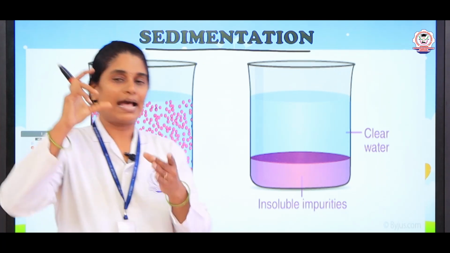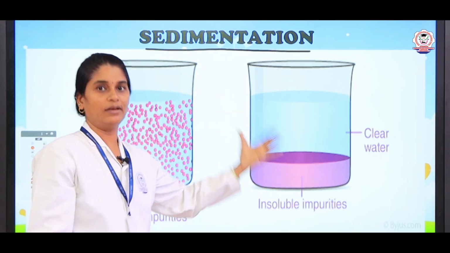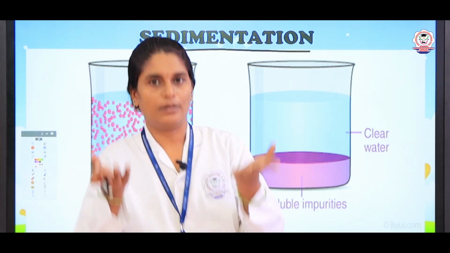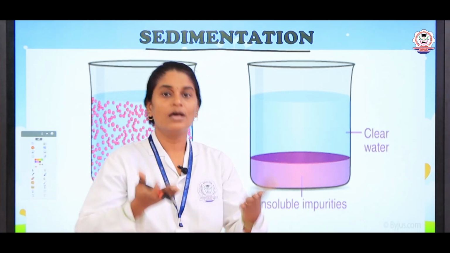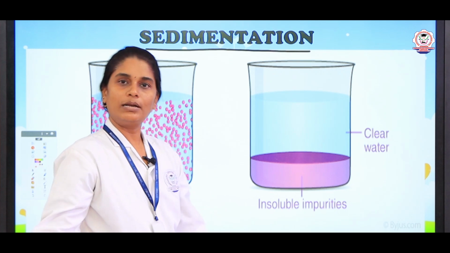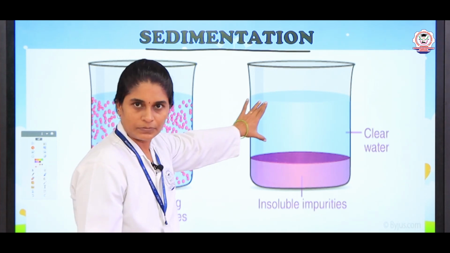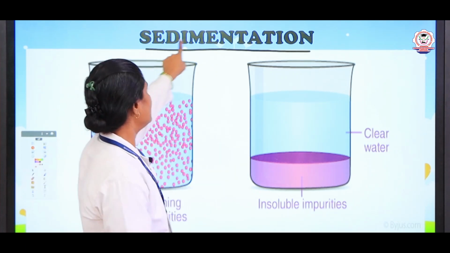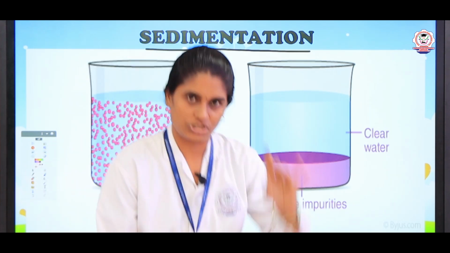When the water has insoluble impurities, just keep the water as it is without shaking. Take this glass and keep it for a longer period, and you should not give any movement to that glass or vessel. What happens is all the insoluble impurities will settle at the bottom of the vessel or glass, leaving only the clear water on top of it, right. This process is known as sedimentation.